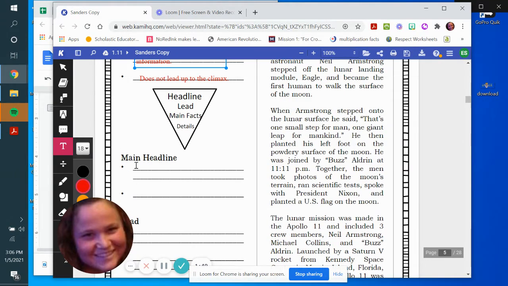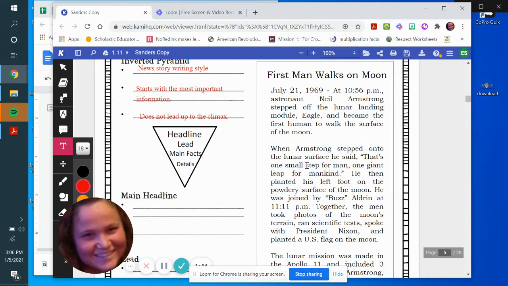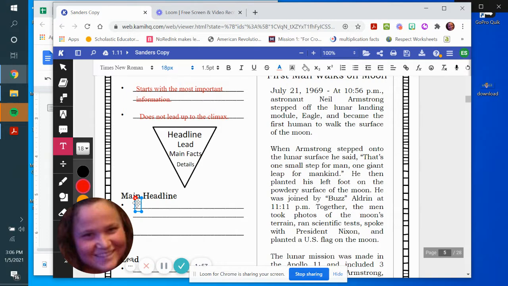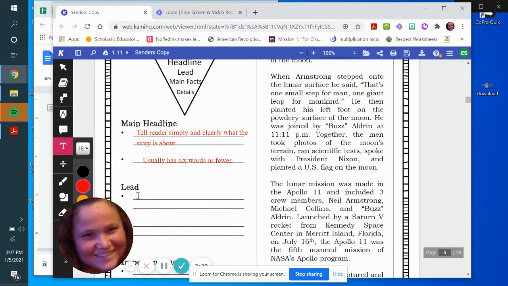All right, so we're going to take all our notes and then we're going to dive into this article and see what they did correctly. All right, so our main headlines. They have to tell the reader simply and clearly what the story is about. You always have to have a headline when you're writing a news article. And typically, the rule is it usually has 6 words or fewer.